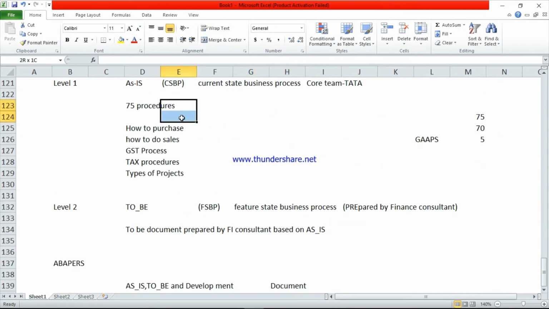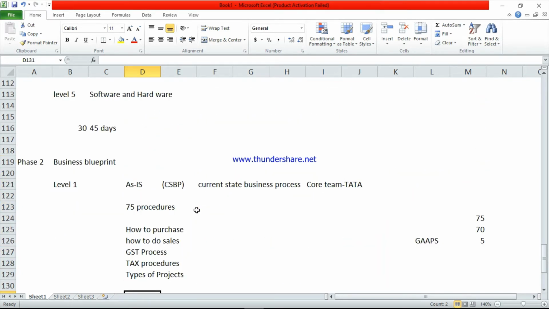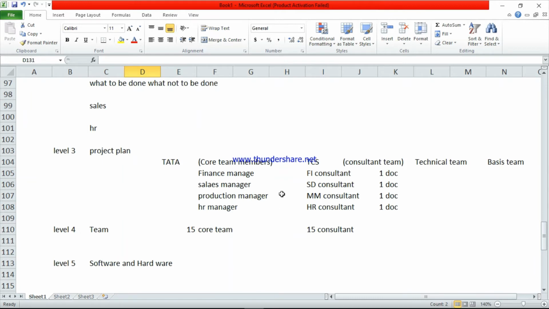What is the present business process? Present business process means how they are doing the business in Oracle, and what is the future business process? How they are going to present the data in SAP. That is the document. So once the PPO from Tata Group, PPO is a business process manager.